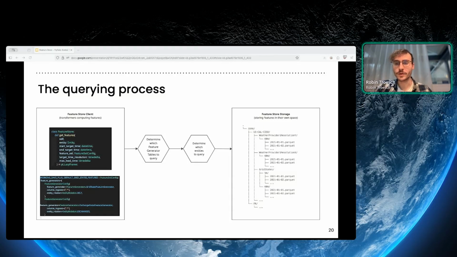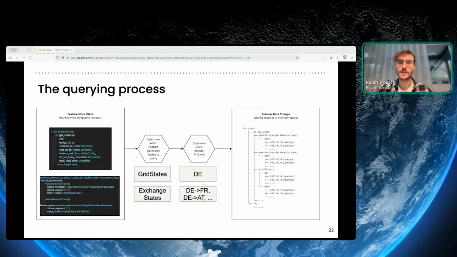And finally, the user would declare a feature set, which is a recipe for the features that the user wants. Let's dive into this recipe. They would start by choosing the feature generators that produced those features. In this case, the user selected, for example, grid state features and exchange state features. So you can see this from the two generators that they selected. They could also be a bit more granular, like saying that in those categories they want only specific column regexes.